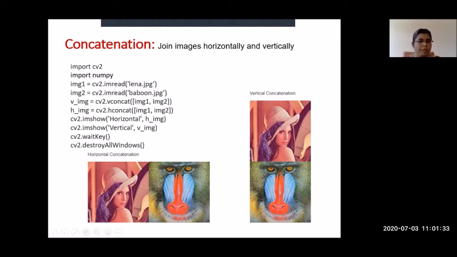Once you close the image, the last command is used to close all the windows. Once you close the program, the output image also gets closed. That is the last command, and for that purpose only we are using it. So these two are not necessary. Based on the application you have to insert them.